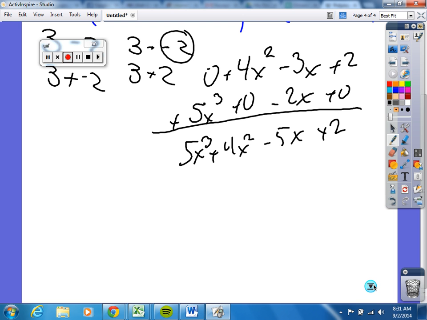Now if it was like this, 5x cubed minus 4x cubed, that's like 5 apples minus 4 apples, which I can say is 1 apple. Does that make sense? Are they still the same descriptor? Yeah. Very good.